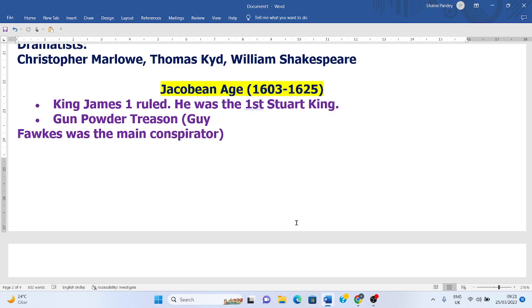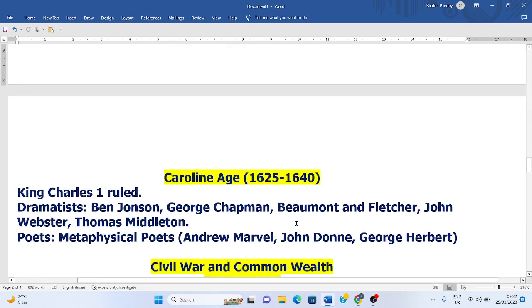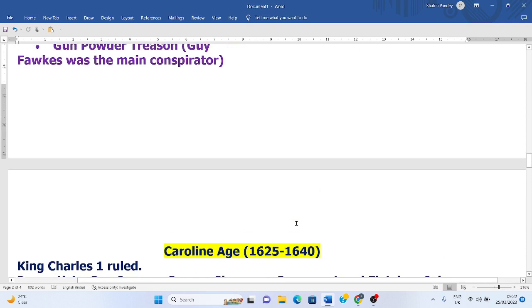King James was once a king of Scotland, and there he was called James the Sixth. But when he came to England, he was called James the First, and he was the first Stuart king. So we can see that the Stuart dynasty started with him, and the Tudor dynasty came to an end after the death of Queen Elizabeth.